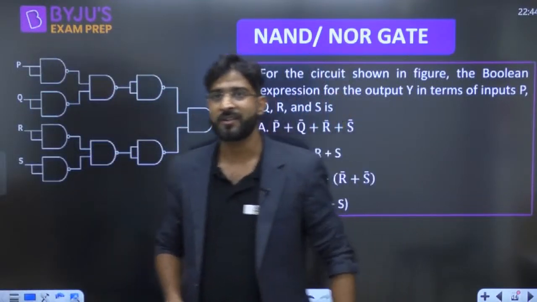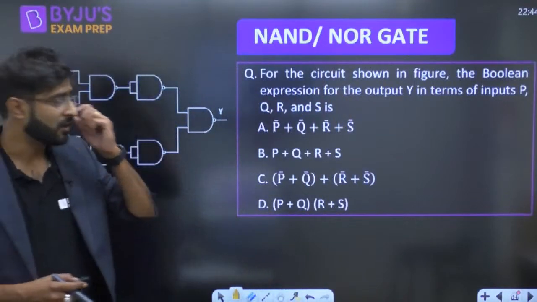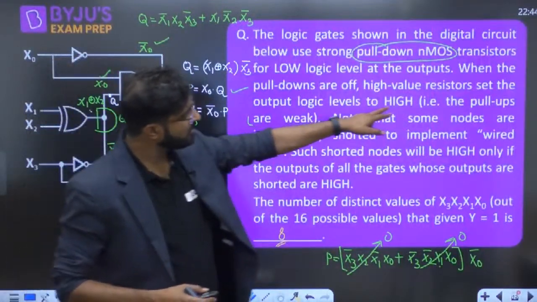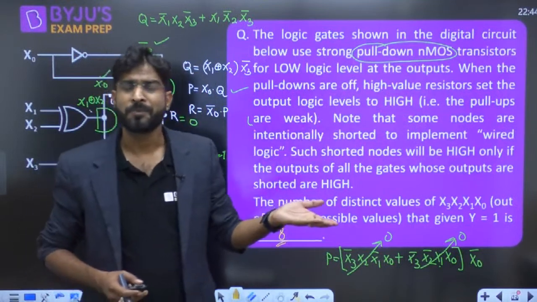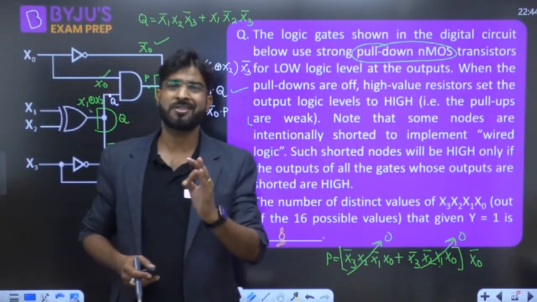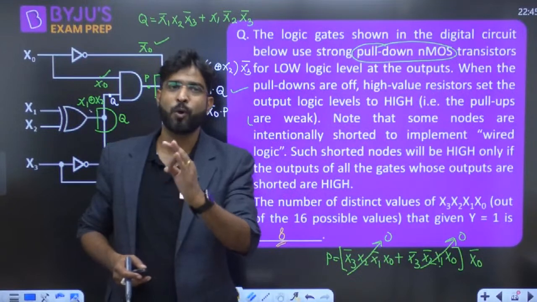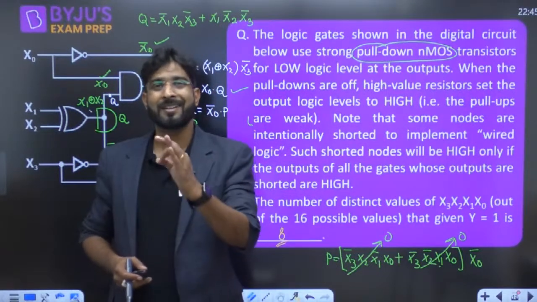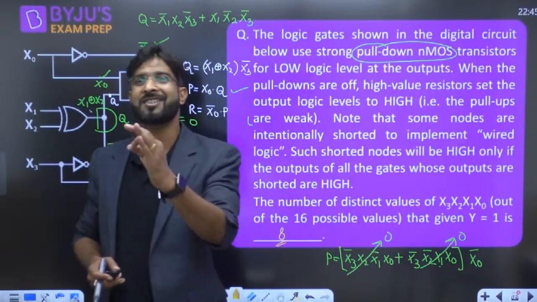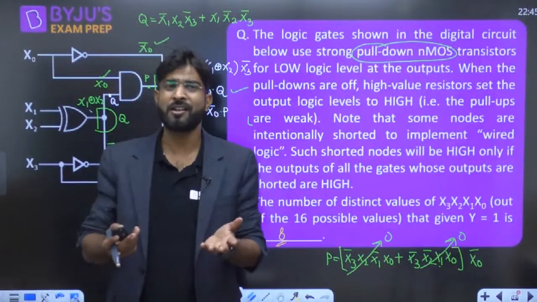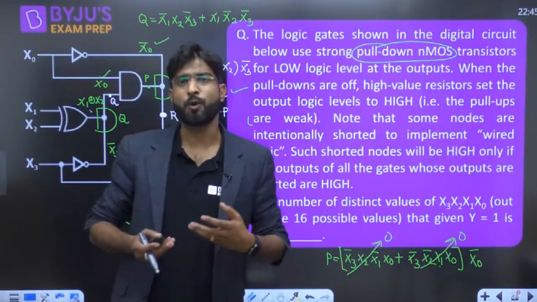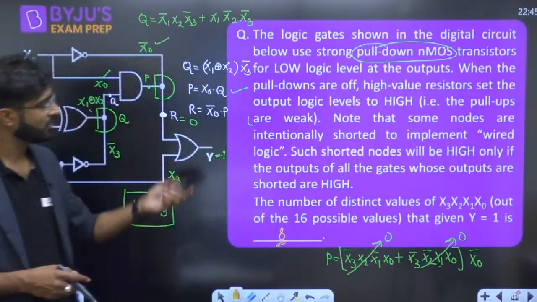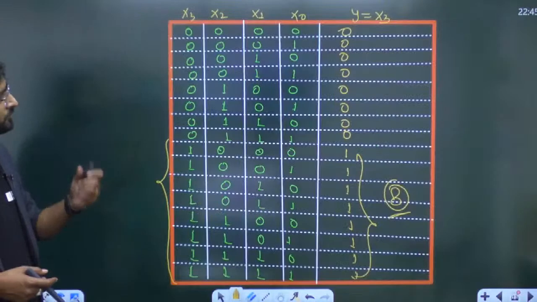Sir, how to place the AND gate exactly? Because that is basically given. Shiva, already that is mentioned in the problem. The wired shorted circuit behaves such that the output will be high only when all the inputs are high, and that itself is just AND logic. AND is a logic in which whenever you apply inputs, only when all the inputs are high will the output be high. That is called AND logic, and that is already mentioned in the problem.